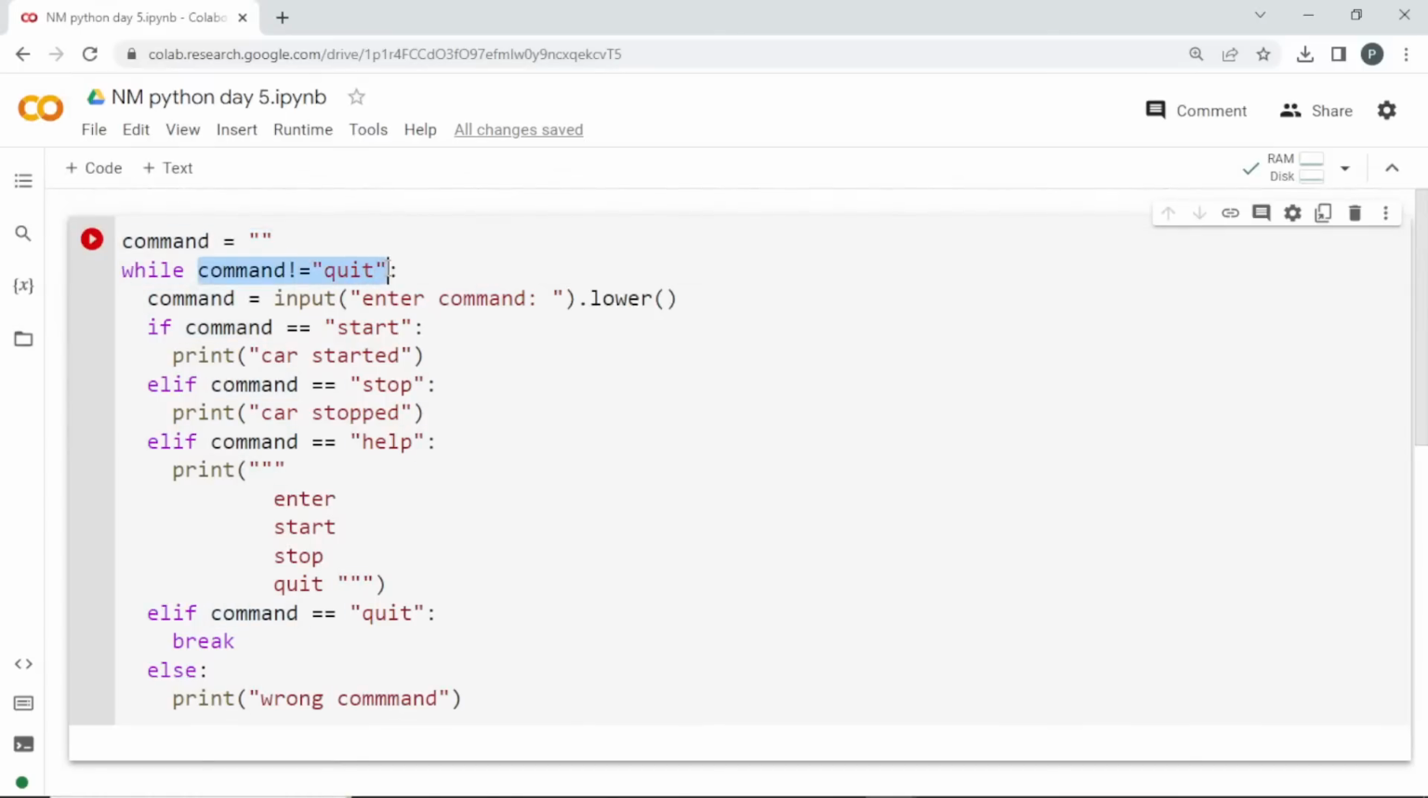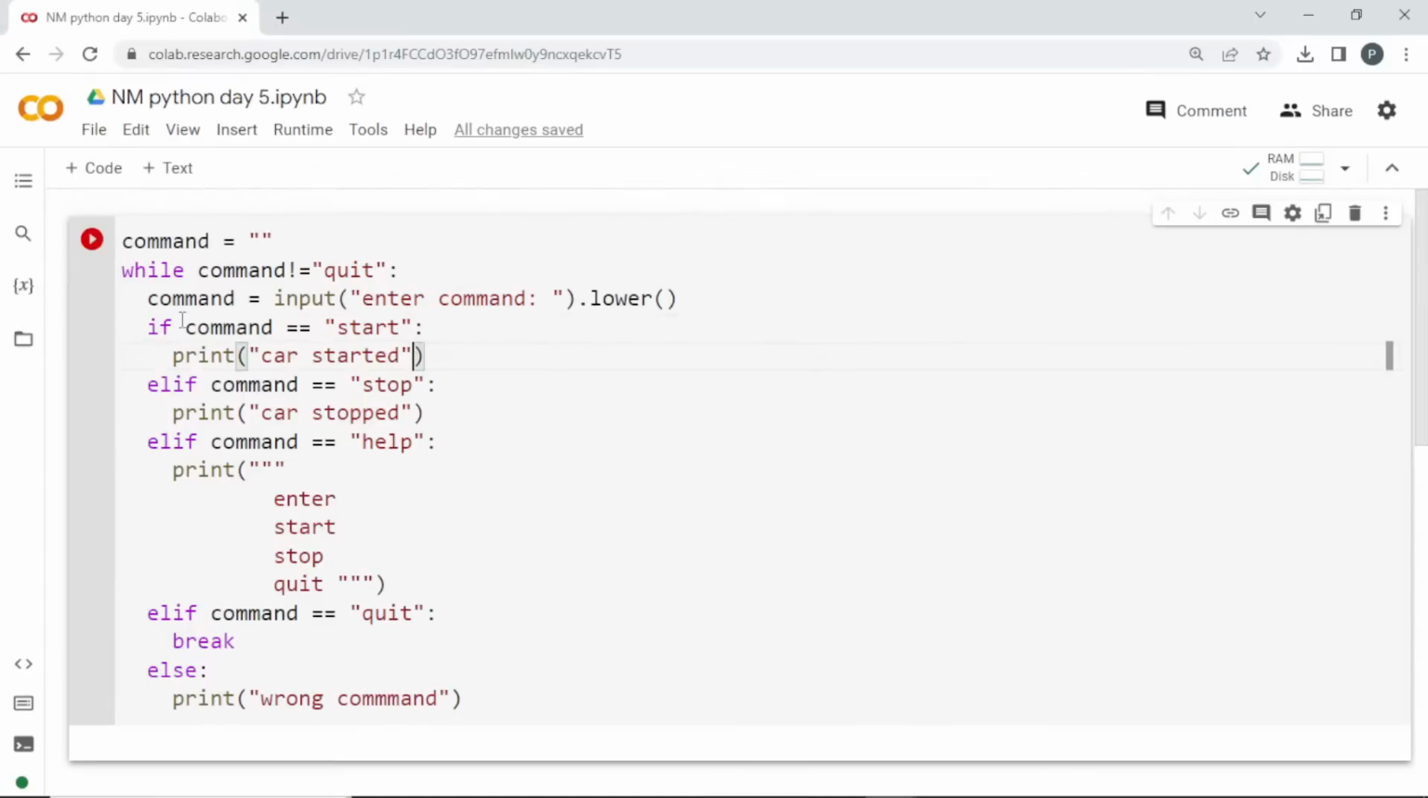This loop will run as long as the user doesn't enter quit. If he enters quit, it is going to terminate this while loop. And every iteration, this command will be taken from the user. It will be input enter command, and I'm converting it into lowercase. Why am I doing this? Because even if I enter capital letters, as we have seen with string methods, dot lower converts everything into small letters.